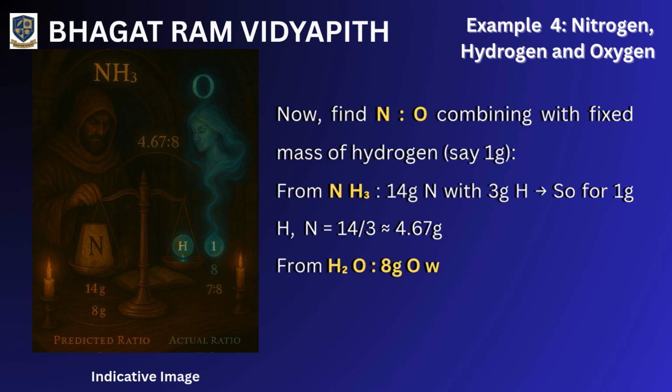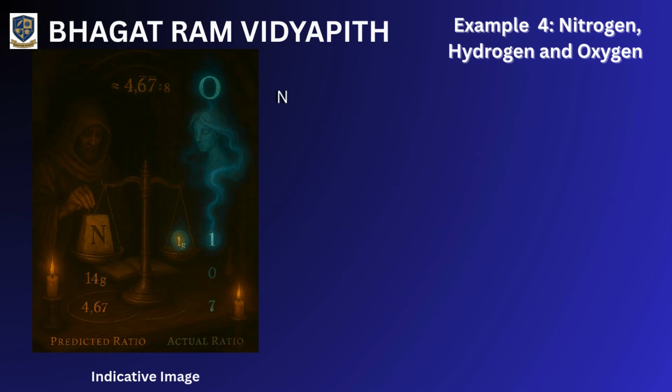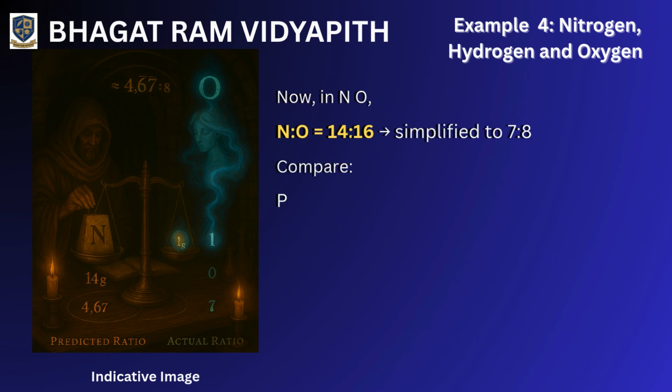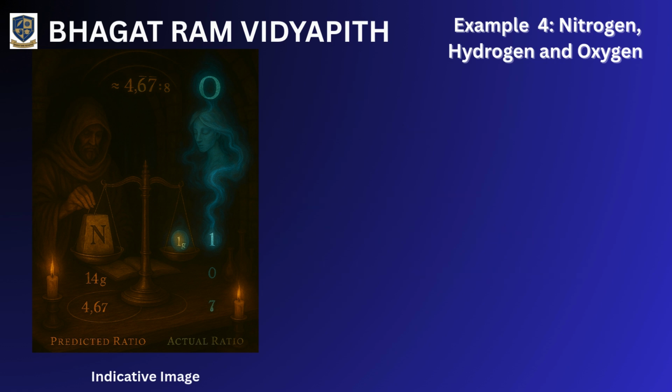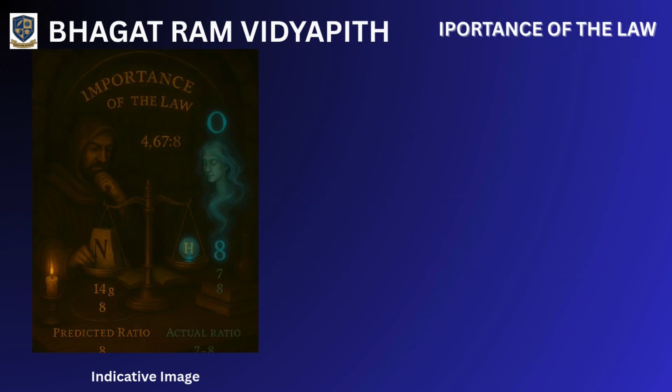From H2O, 8 g O with 1 g H. So, N:O is 4.67:8. Now, in NO, N:O is 14:16, simplified to 7:8. Compare. Predicted ratio is 4.67:8. Actual ratio is 7:8. Close to a simple ratio. Law is approximately verified.